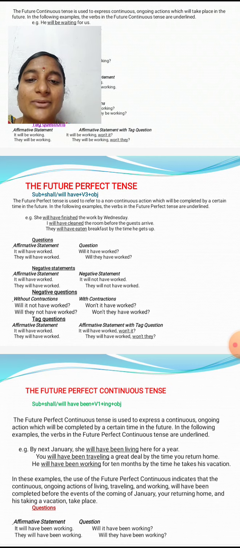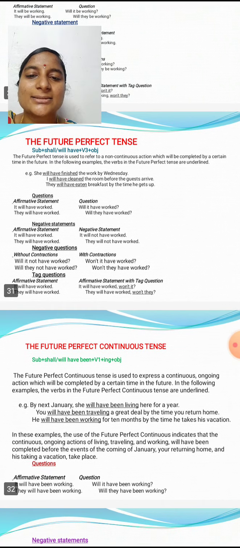Negative statement: it will not have work. They will have work. They will not have work. In negative questions, without contractions and with contractions: Will it not have work? Won't it have work? Will they not have work? Won't they have work?